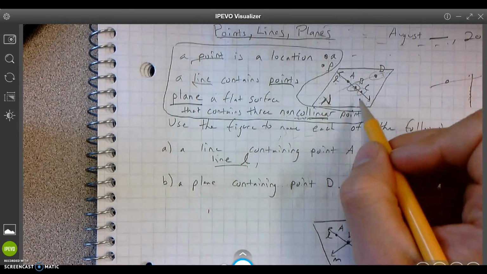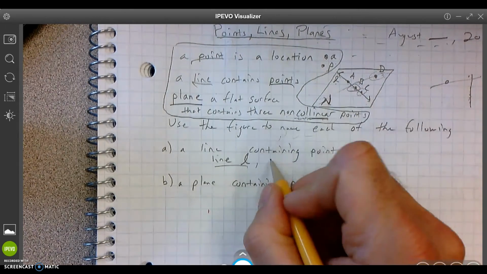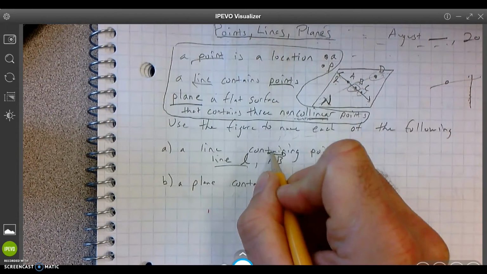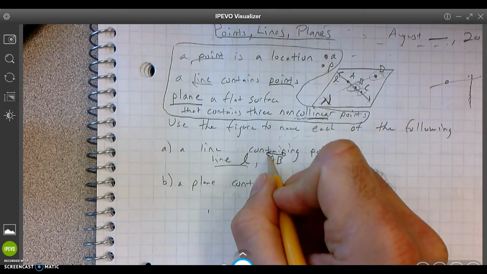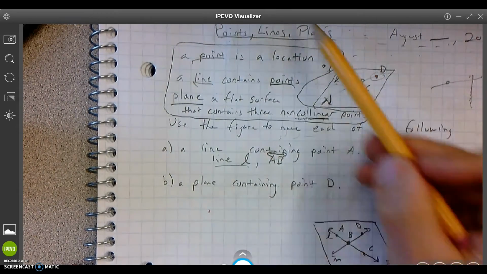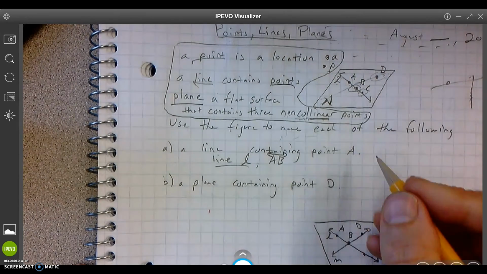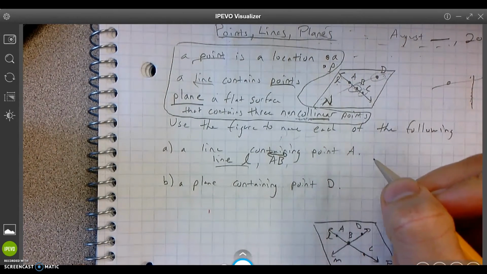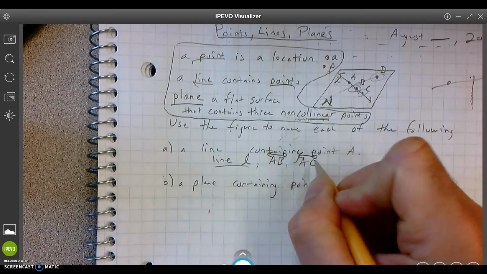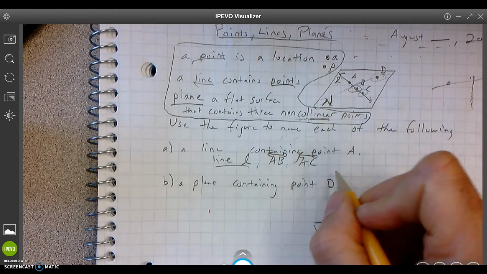Now, you need two points to make a line. So you can say line AB, and above it you draw the line. Make sure you have the arrows on both sides, because that means it goes infinitely this way and infinitely that way. So this goes forever that way and forever that way. Okay, there's another one: line AC. That's how you say it. You look at that, you say line AC.